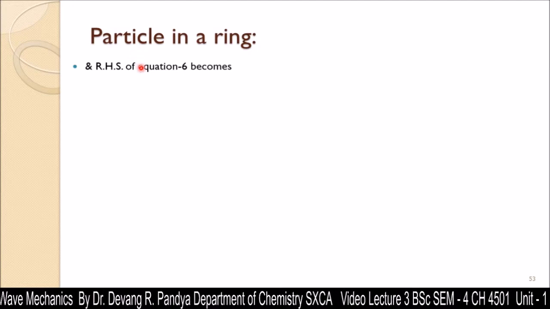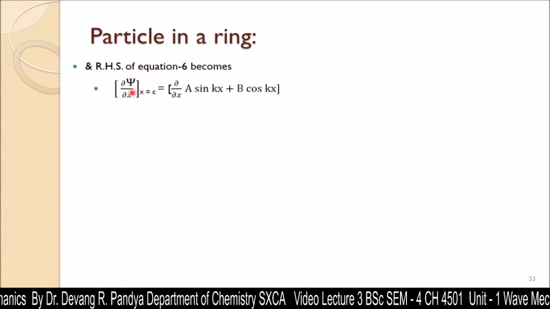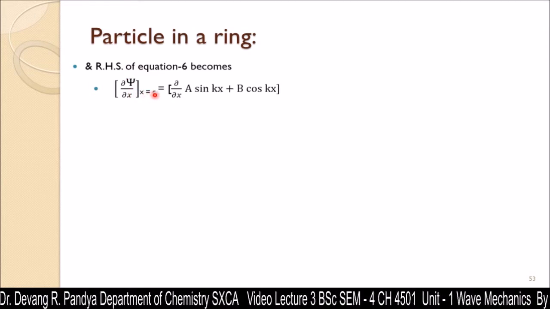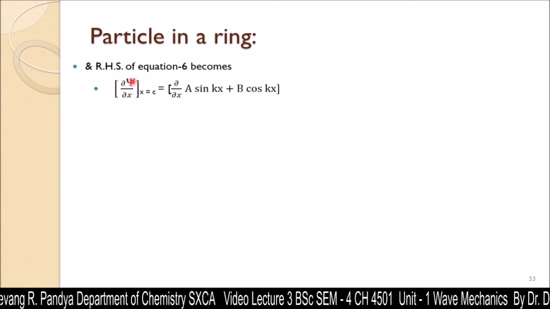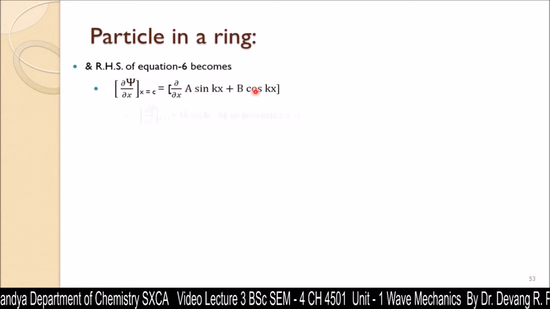Now the right hand side of equation 6 will become dψ/dx. Instead of x equal to 0, this time we have x equal to c. Now we are substituting the value of the wave function psi, that is a sin kx plus b cos kx.